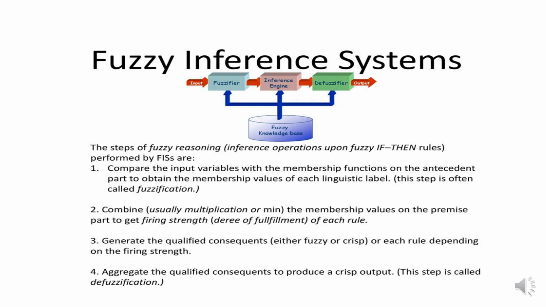And finally, we are going to use a defuzzifier. That is, we have to combine, usually by multiplication, the membership values on the premise part to get the firing strength of each rule. Finally, generate the qualified consequence depending upon the if-then rules. Aggregate the qualified consequences to produce a crisp output. So defuzzification is converting the fuzzy quantities into crisp quantities. Thank you.